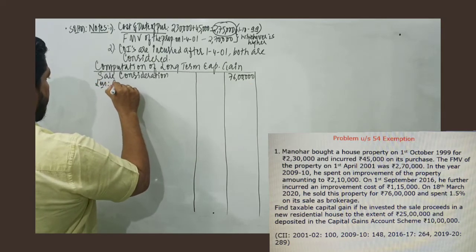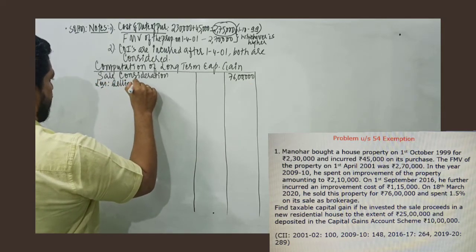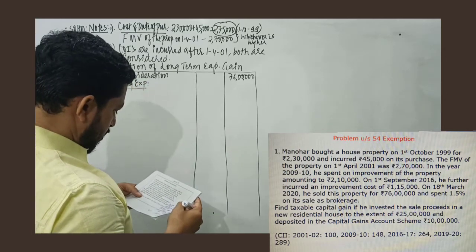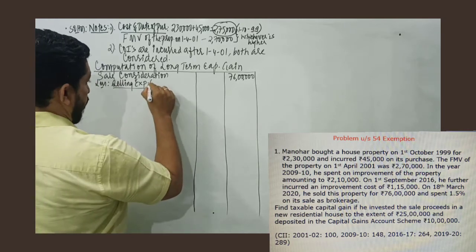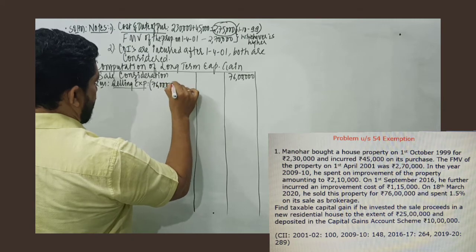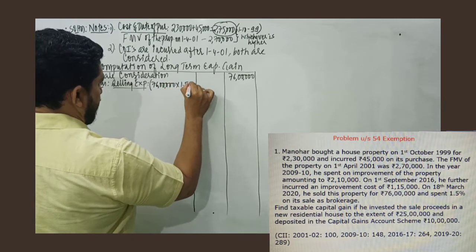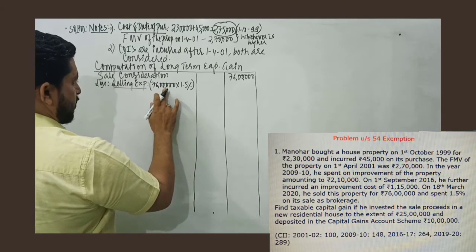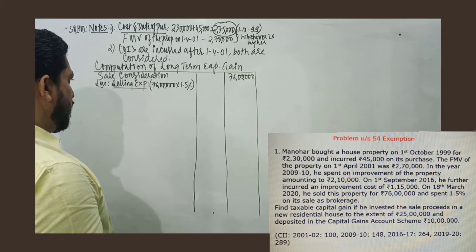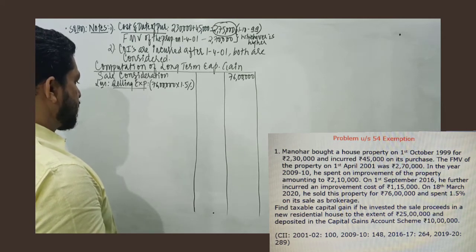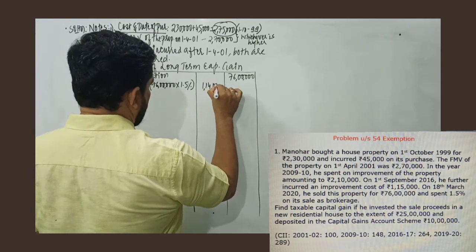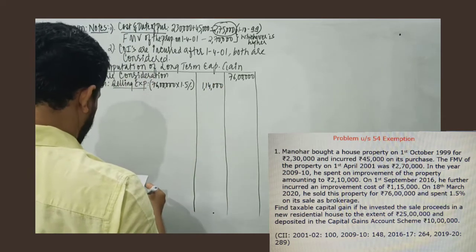Then we deduct selling expenses. Selling expenses is given as 1.5% on its sale as brokerage, always calculated on the sale consideration. 76 lakh into 1.5%. So 1% would be 76,000. Half of 76,000 is 38,000. So 76,000 plus 38,000 is 1 lakh 14,000. So 1 lakh 14,000 will be the selling expenses.